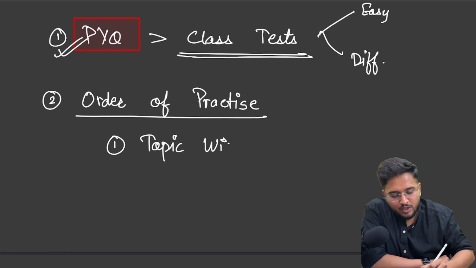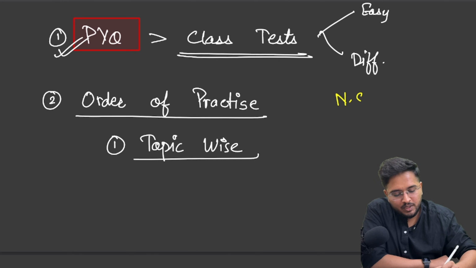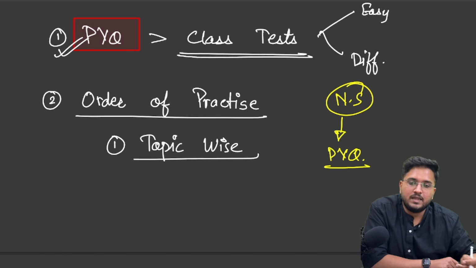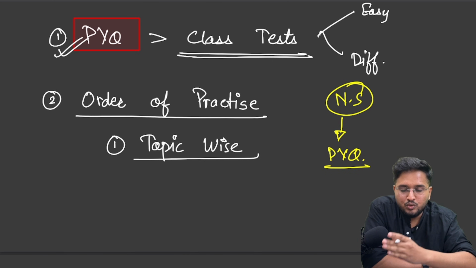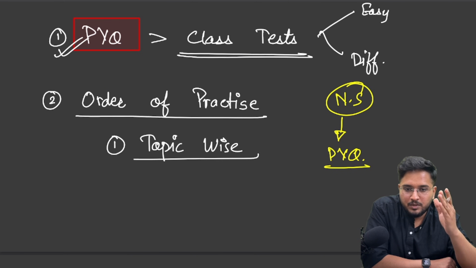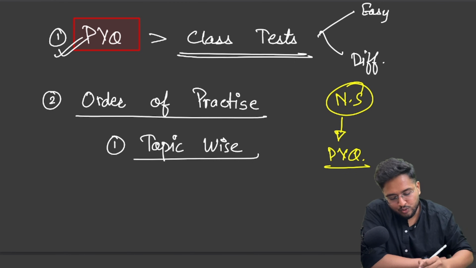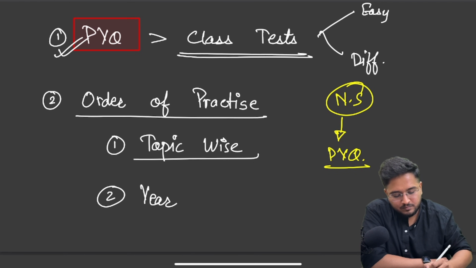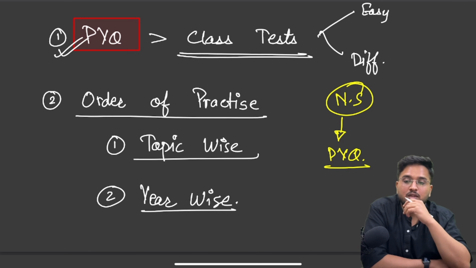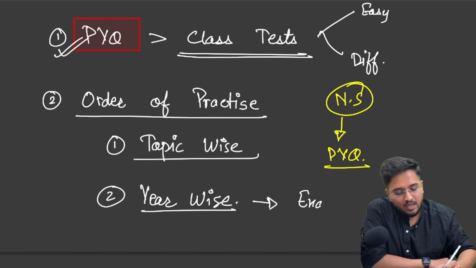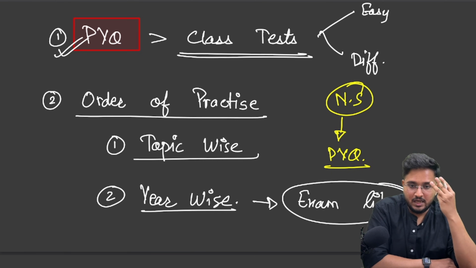For example, suppose you are studying number system as a topic. Once you are done with all the concepts of number system, pick up all the PYQs of number system and then solve them. So for a particular topic, you practice all the topic wise PYQs, and then secondly, once you are done with all the topics and topic wise PYQs, you switch to year wise solving of CSAT PYQs. Now this will help you solve PYQs in exam like condition, and this exam like condition helps us tackle the third P of CSAT, that is performance.